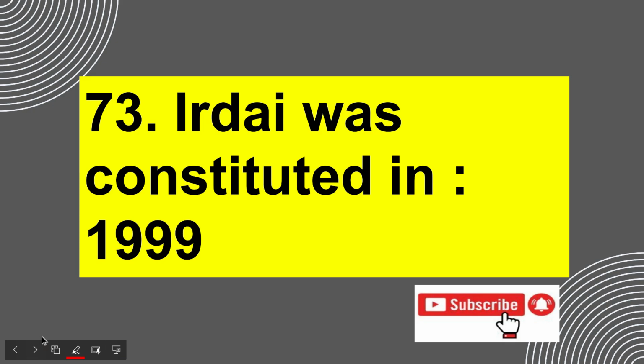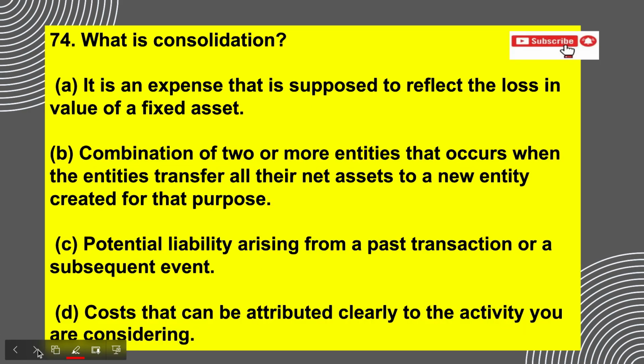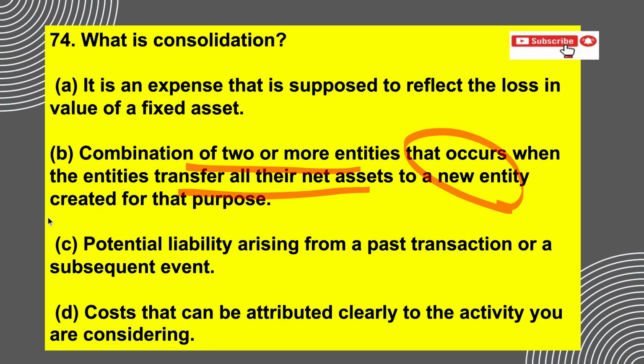Next question. It was constituted in 1999. You need not know the other options because they were incorrect, and this is the correct answer. What is consolidation? So it is a combination of two or more entities when they transfer all their net assets to form a new entity, right?